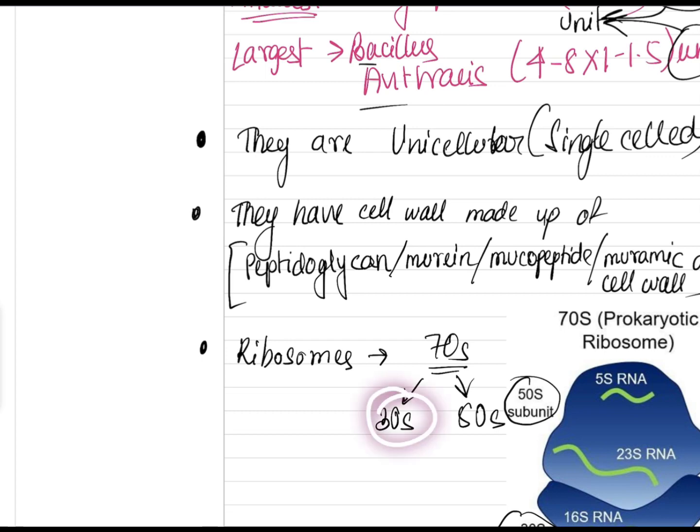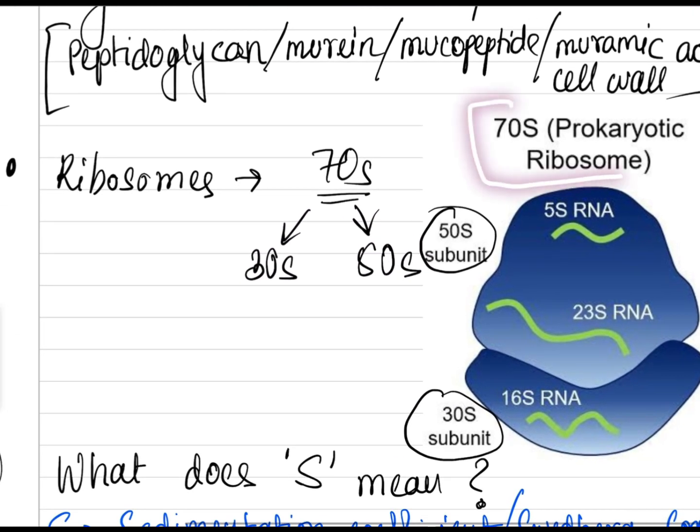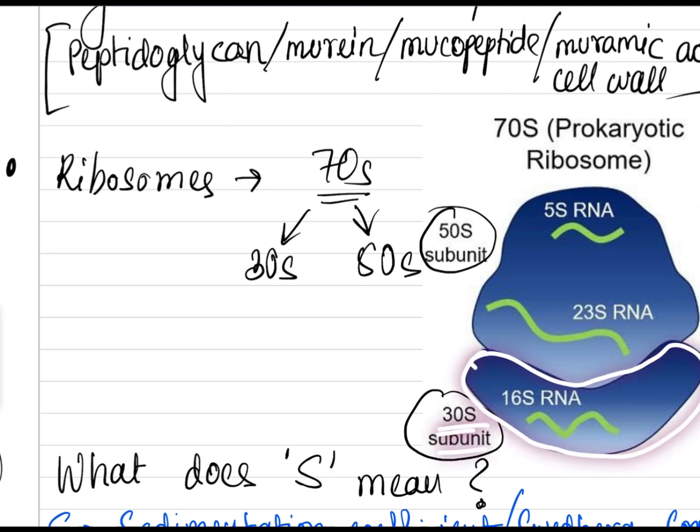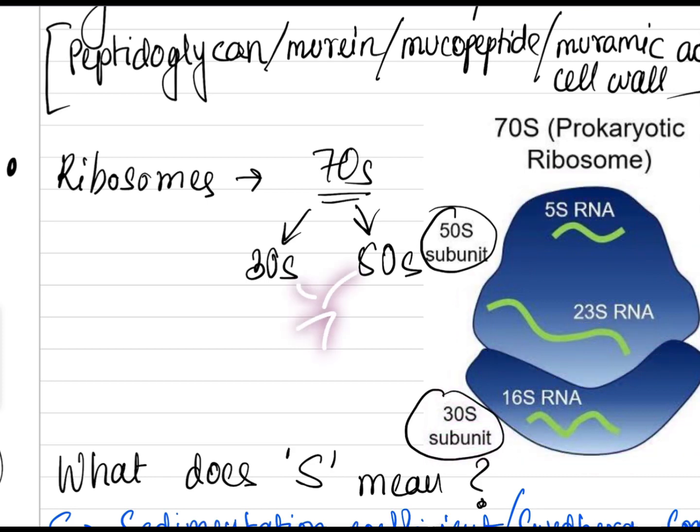It is found as 30S and 50S. You can clearly see this is the 70S of the prokaryotic ribosome. This is the 30S subunit, the smaller one here, which is topped up by the bigger one, the 50S. It has 5S RNA, 23S RNA, and 16S RNA, and these two subunits together form 70S.